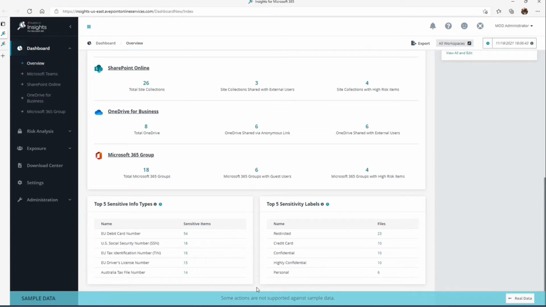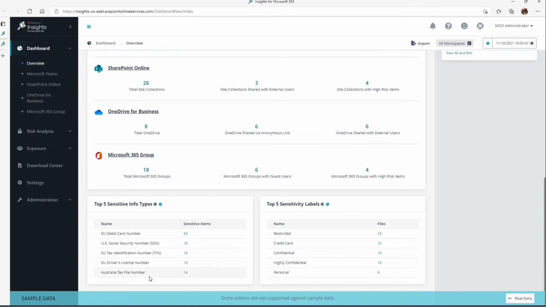So there's two ways in which we can do it. We can do one or the other, or we can actually do both. So the first way in which we define what's sensitive is we leverage the Microsoft native sensitive info types. Every tenant within Microsoft 365 that has an E1, E3, E5 plan has sensitive info types that can be easily configured to go out and scan and look for, for example, a credit card number or a social security number.